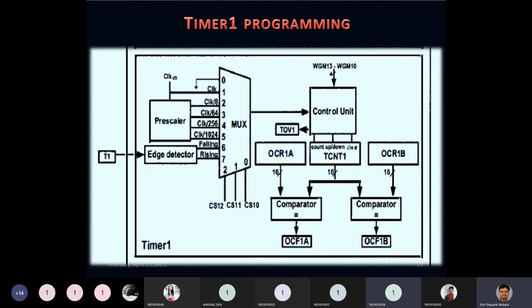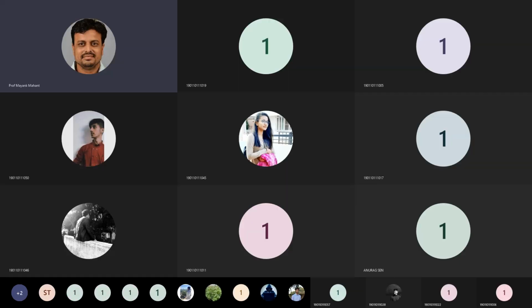Hello? Yes, sir. Okay, so we will limit ourselves to discussing this timer block diagram only. We will discuss the TCCR registers of your timer 1 in the next class, and we will also see how we can program our timer 1 register in CTC mode and normal mode in the coming class. If you have any kind of doubt, you can ask me. Otherwise, that is all from my side for today. Thank you, everyone.